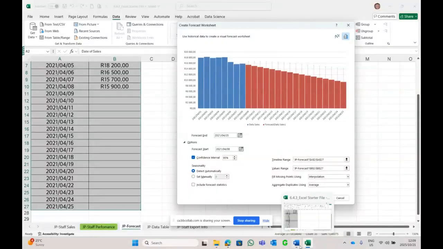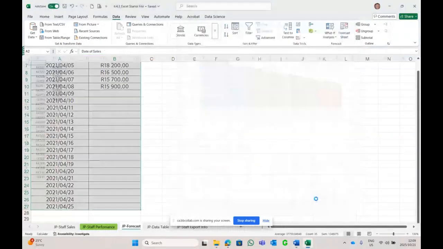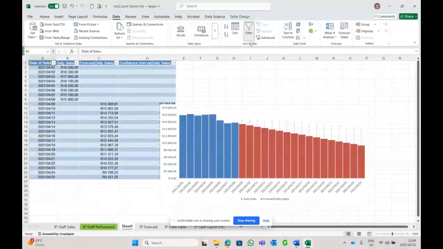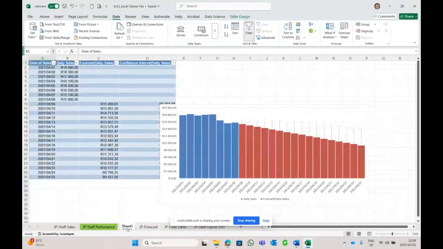Let's see. Average already. And column. And 25th. And the 8th, yes, it's already set. And we're going to create it. Voila. And we jump to a new sheet. Can you see there? From there, we jump to a new sheet.